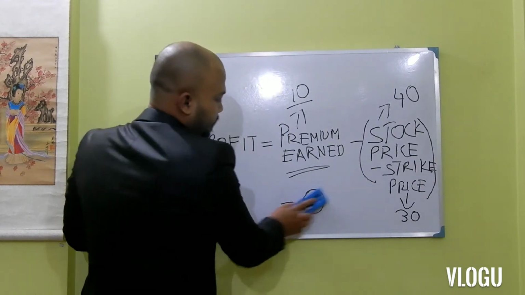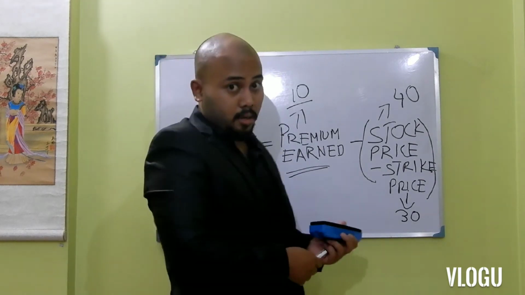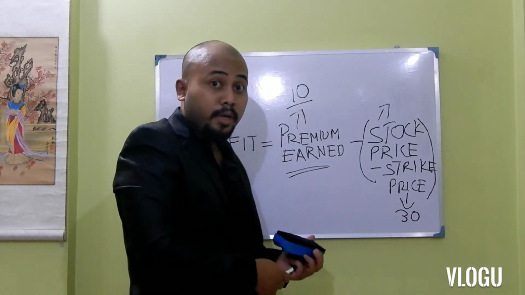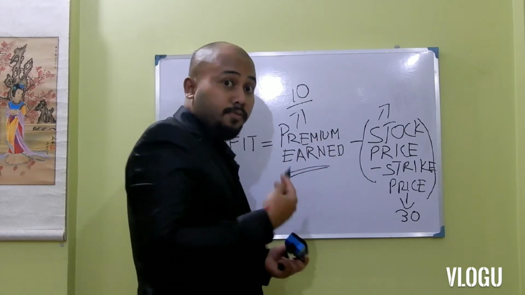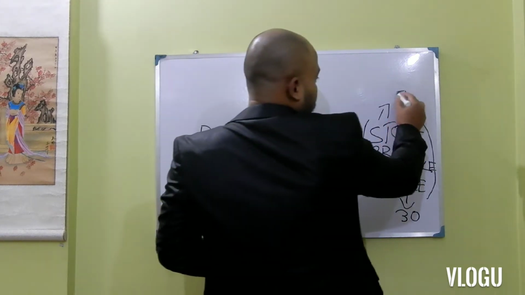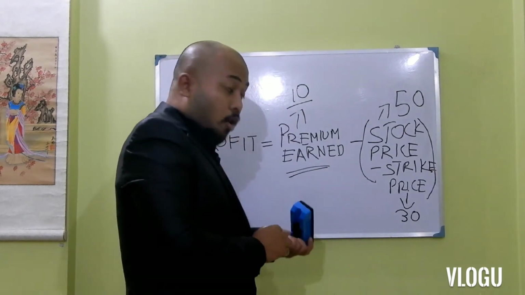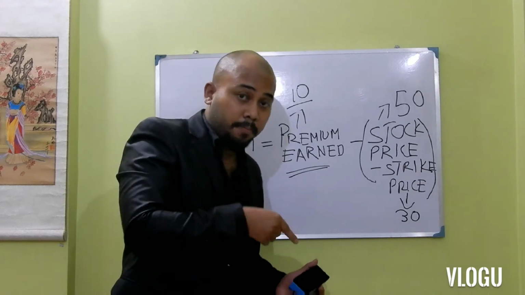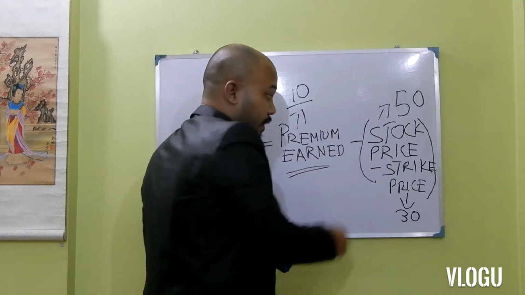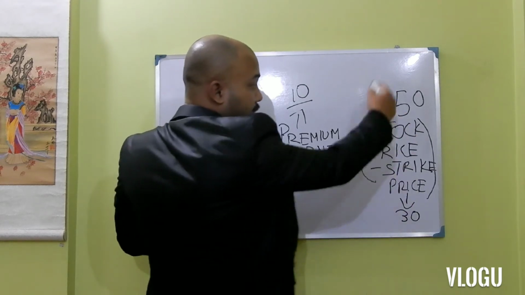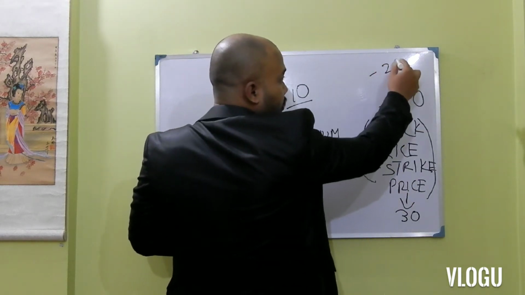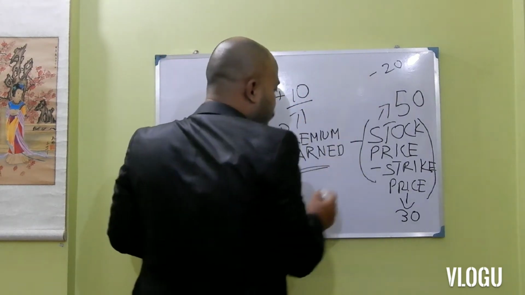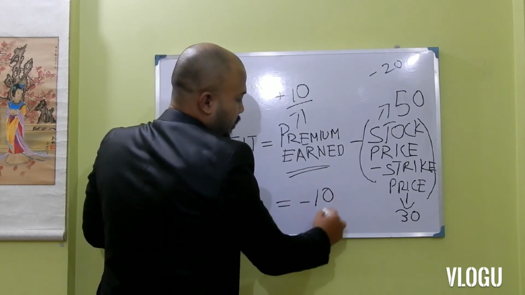But if the pen price starts moving even up, means it crosses 40 and say it becomes 50, then the option seller will have to go to the market, buy the pen at 50, sell it to the option buyer at 30, and he is making a net loss of 20 here, and he has already earned 10 as the premium, so his net loss will be 10.